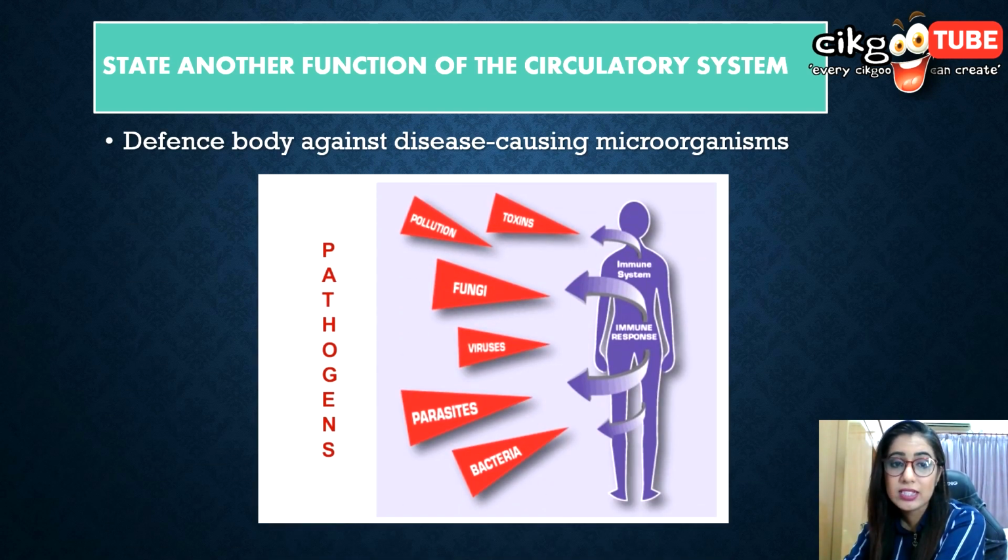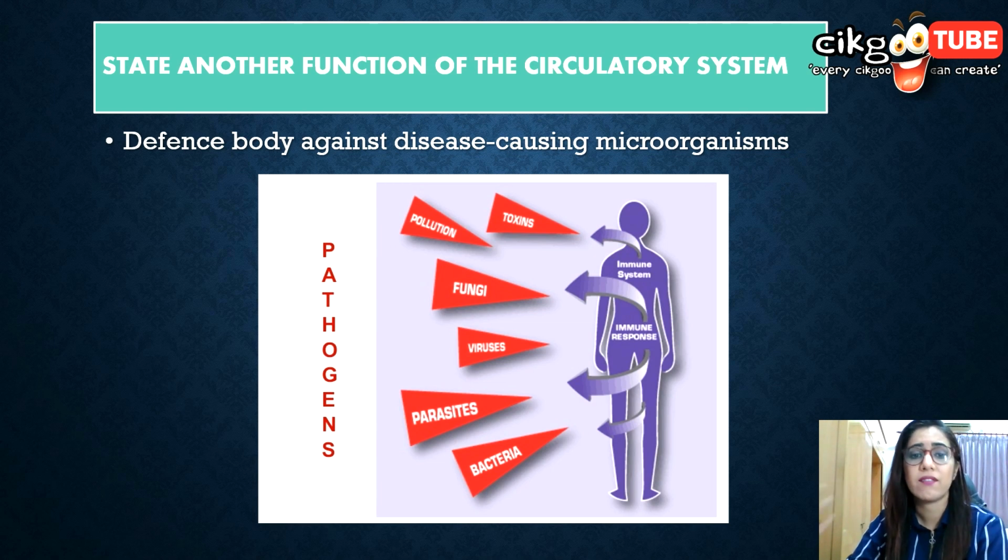Yes, defense of the body against disease-causing microorganisms, which we call pathogens. All these bacteria, parasites, viruses, fungi, pollution and toxins are known as pathogens. Pathogens are disease-causing microorganisms which will invade our body and cause us problems.